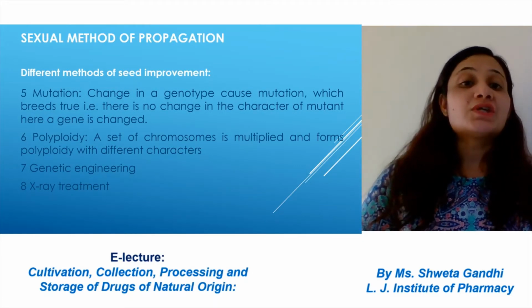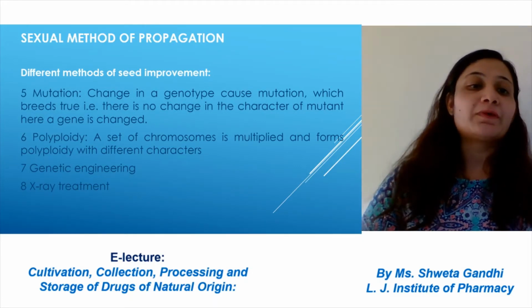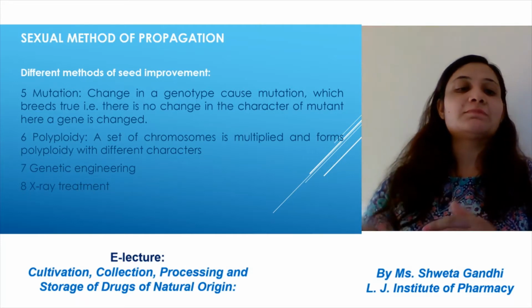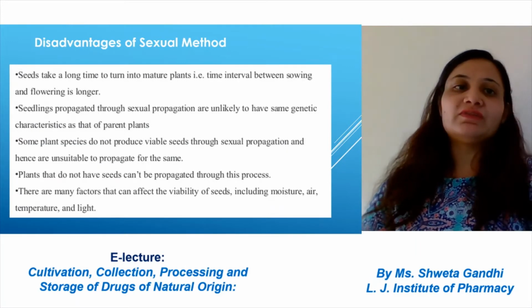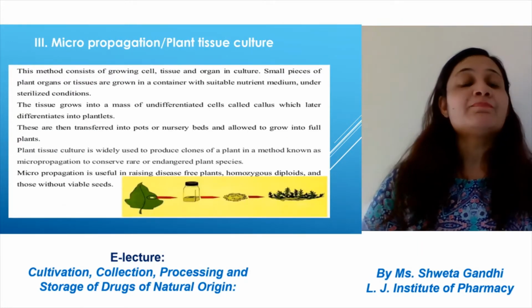Mutation means a change in genotype causes the mutation. Polyploidy means a set of chromosomes is multiplied and forms polyploidy with different characters. These are some of the advantages and disadvantages of the sexual method.